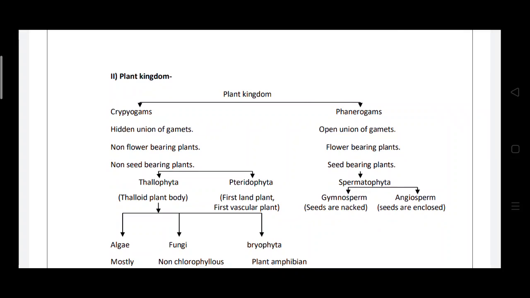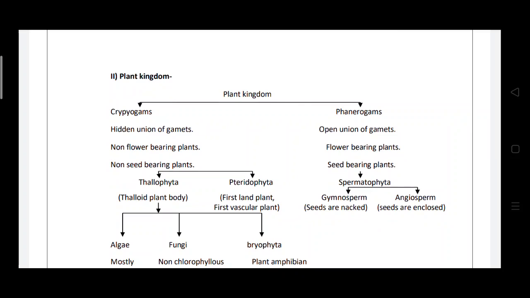But phanerogams are the flowering plants. Those plants are flowering, seed bearing and have open union of the gametes, where male sex and female sex unite openly. These are the two main types of the plant kingdom.